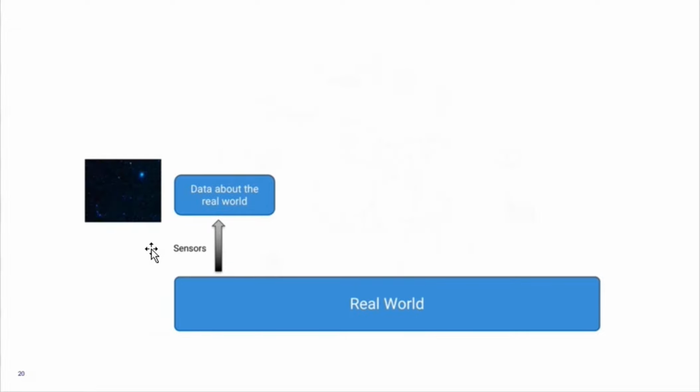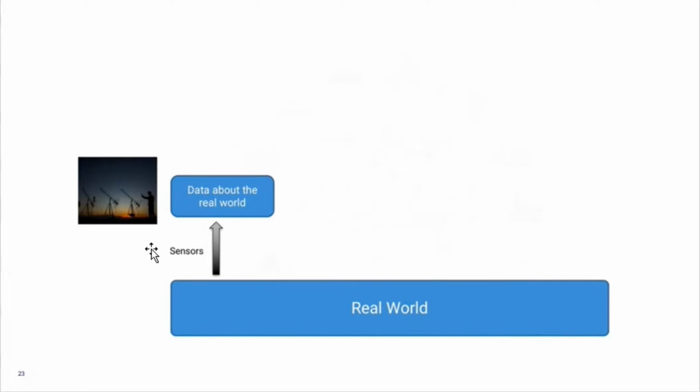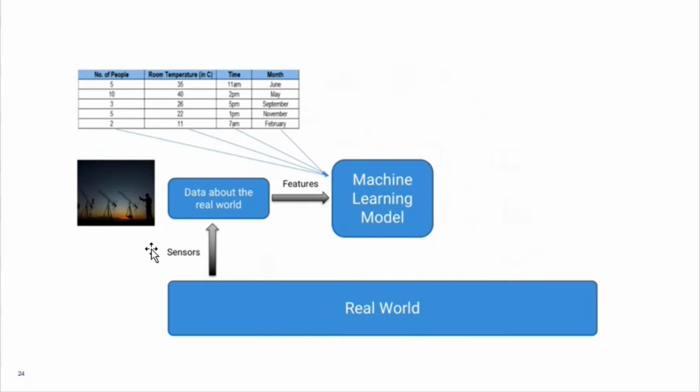As you can see, we can get this from the sensors, and the data gets captured in various forms. It could be an image, voice recordings, text, or atmospheric readings. Once you have this data, we extract information from it in the form of so-called features, right? And this goes as an input into the machine learning model. For the sake of simplicity, we can understand these features as variables, which tell information about the outside world to the machine learning model, right?